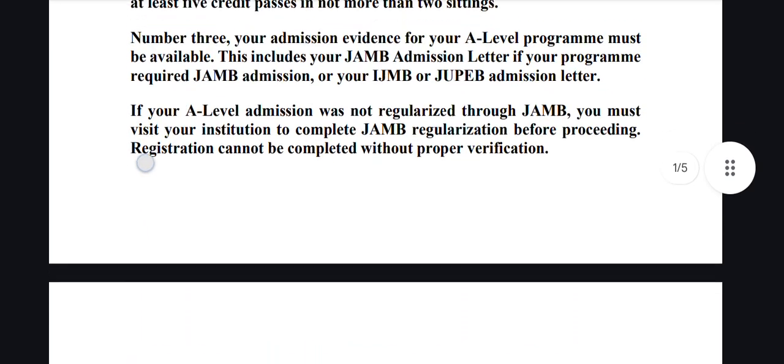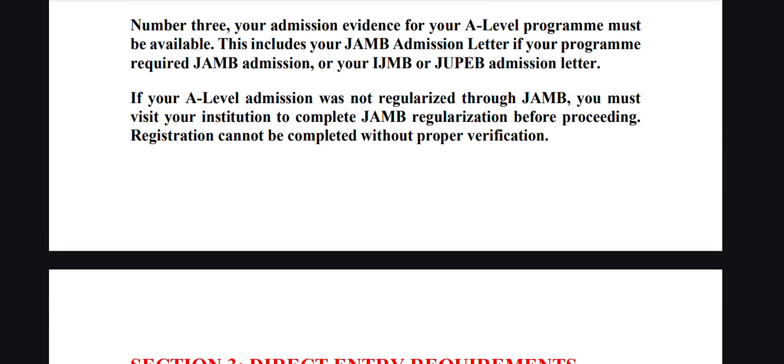So after that, if your A-level admission is not regularized by JAMB, that is, if your institution was not recognized by JAMB when you gained admission, or you did not take JAMB during that time, but the school gave you admission and JAMB did not, then you have to go back to that institution to do JAMB regularization before you can proceed to do a new direct entry registration through JAMB.